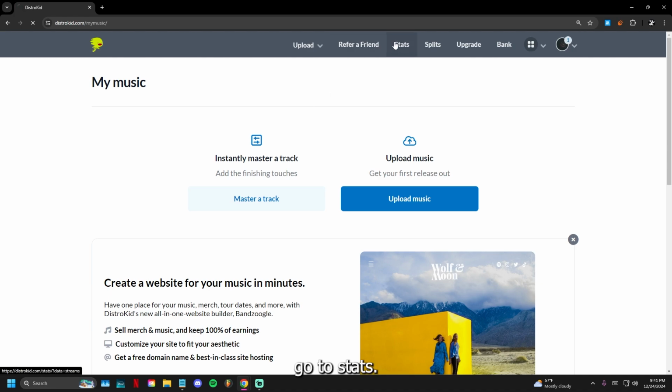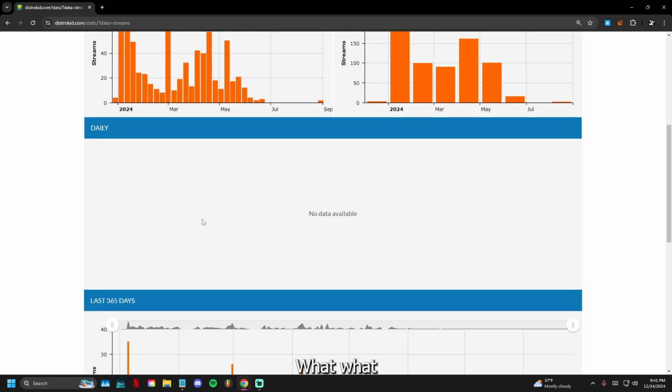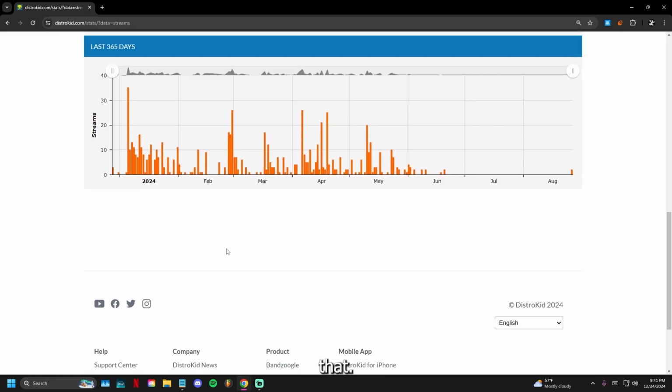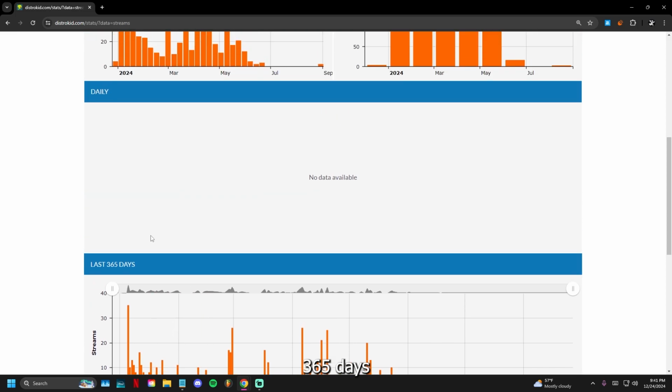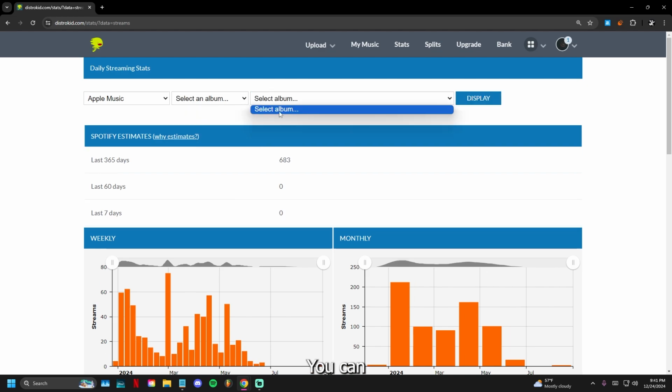For that, you have to go to stats. And this is really cool about DistroKid, that it really goes into detail. I love analytics. It always shows you where you need to improve and stuff like that. So right here, last 365 days, last year. I haven't uploaded in years, so there's barely any data to work with. But over here, you can check Spotify, iTunes and Amazon, Apple Music, and all that. You can check albums and tracks, select an album. You can select a specific album right here and then display, and then boom.